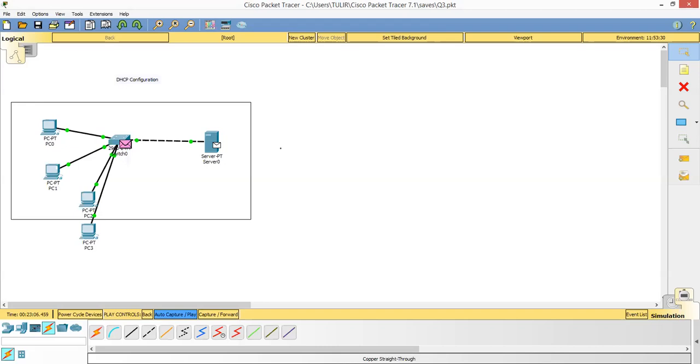Okay, it's clear. Now I will go to question number 3. Question number 3 is a client-server LAN with 3 PCs, a switch and a server. So in this case, we will make it a DNS server and this an HTTP server. The most important here is the HTTP server.